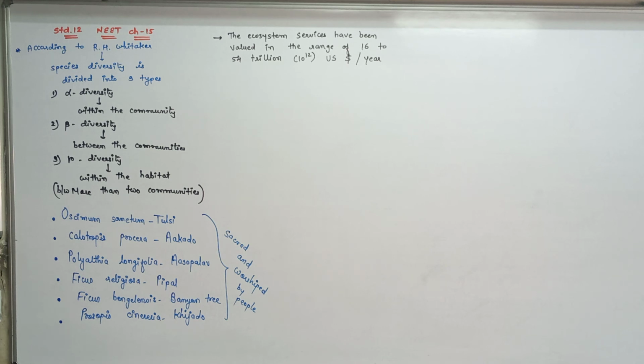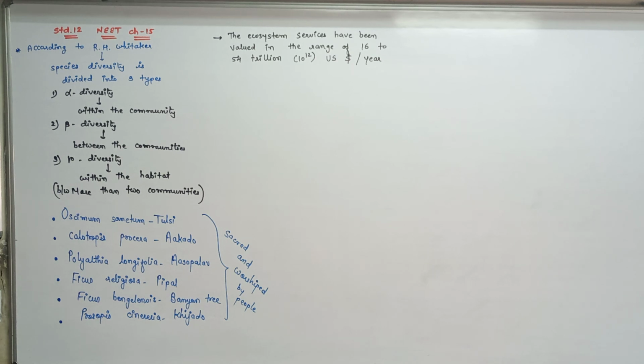When you count the value of the ecosystem services, naturally in an ecosystem each and every service can be performed by organisms free of cost, right?